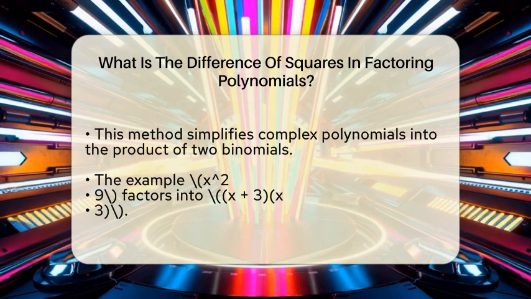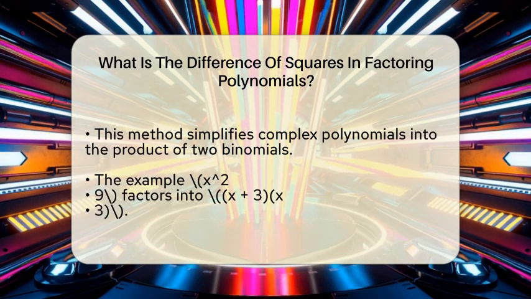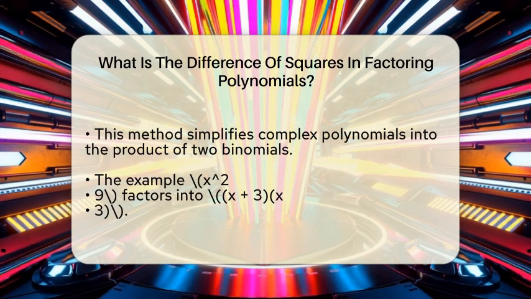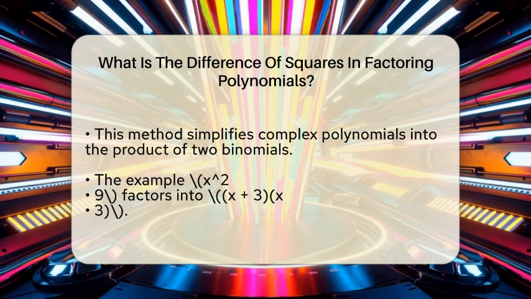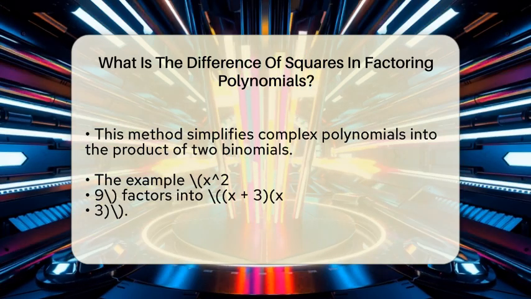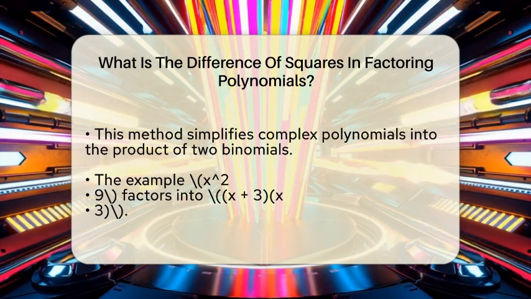For example, if you see a² − b², you can factor it into two parts, (a + b) and (a − b). This is called the difference of squares formula. It works because when you multiply these two binomials, the middle terms cancel out, leaving you with the original difference.